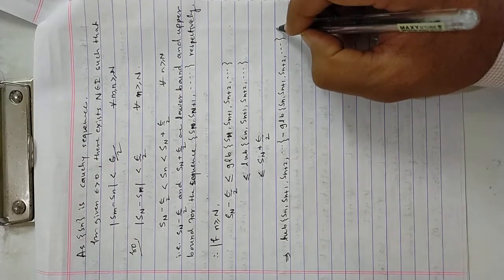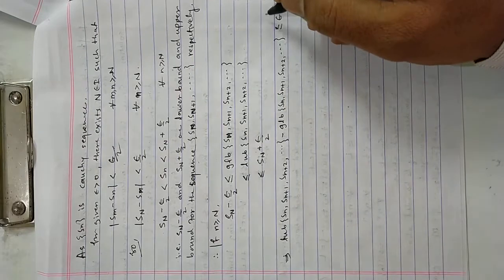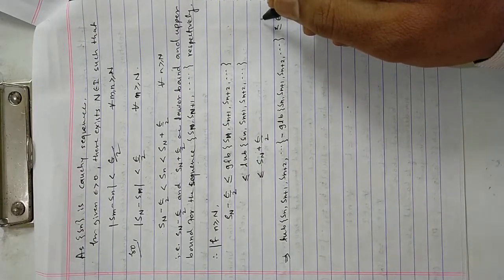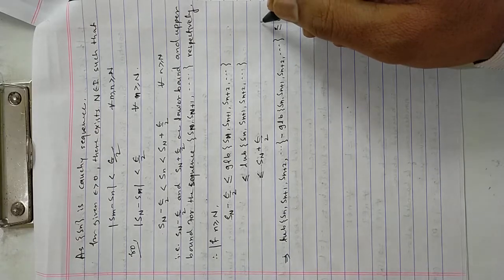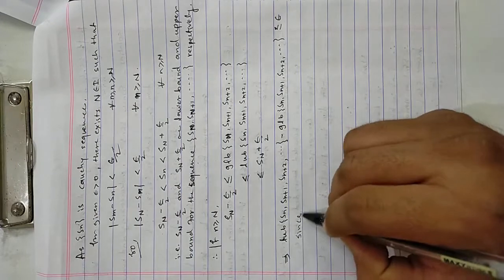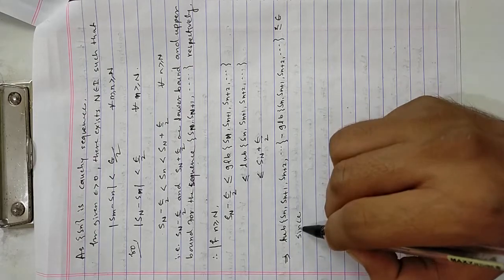This thing will be less equal epsilon. Is it true? Why is this so?